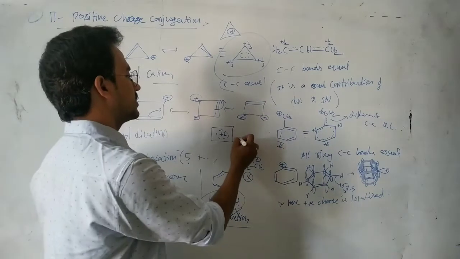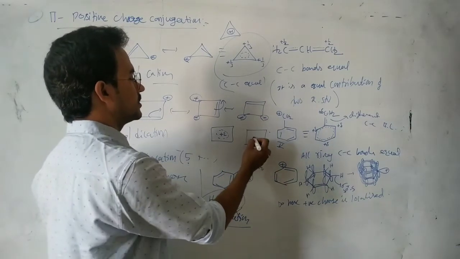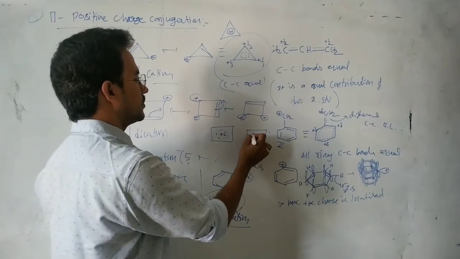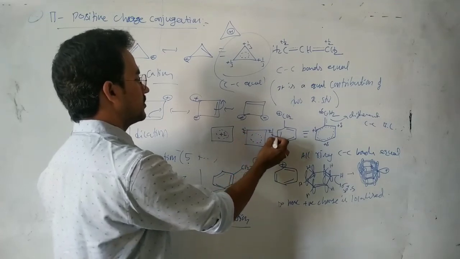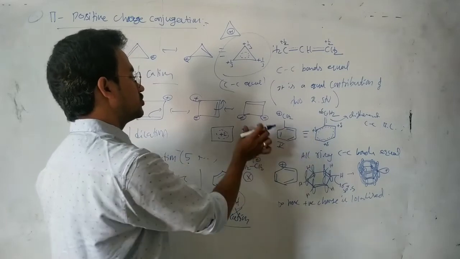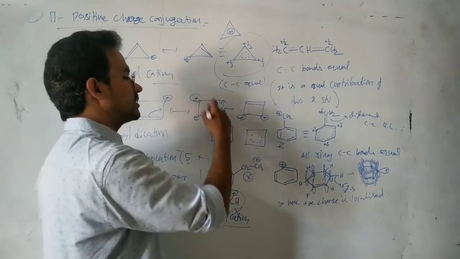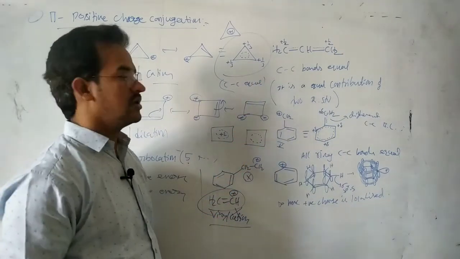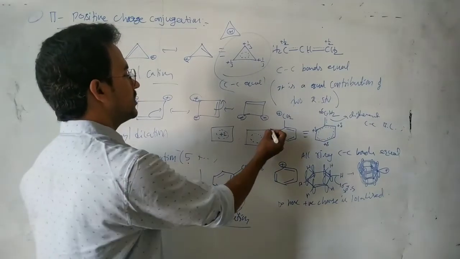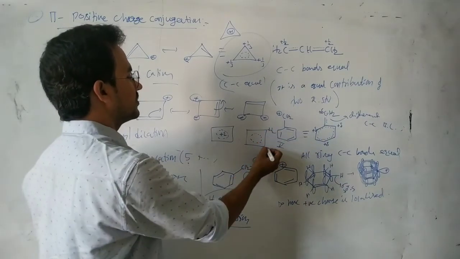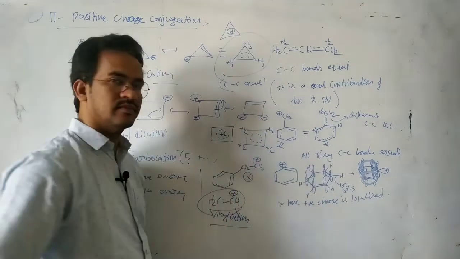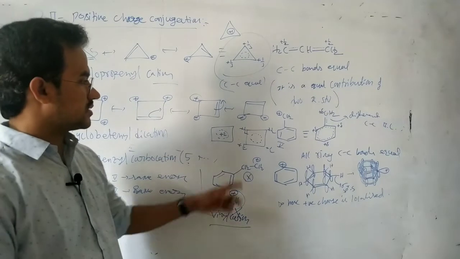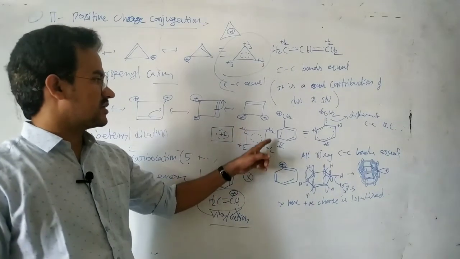Or we can write like this. Here plus 1/4, plus 1/4. Oh sorry, actually totally plus 2 charge. The plus 2 charge is delocalized on the 4 carbon atoms. So 2 by 4, that means here plus 1/2, here plus 1/2, here plus 1/2, here plus 1/2. That's it.